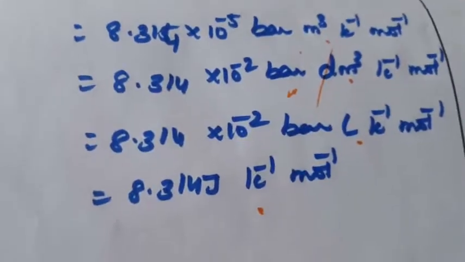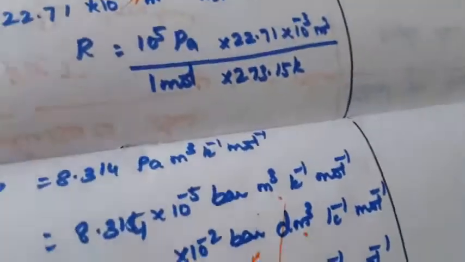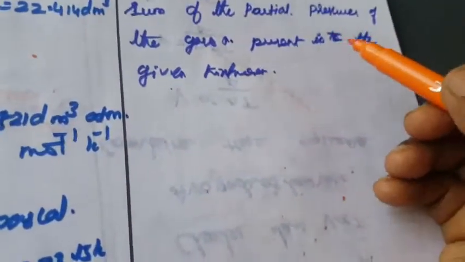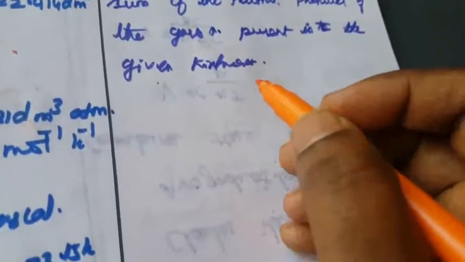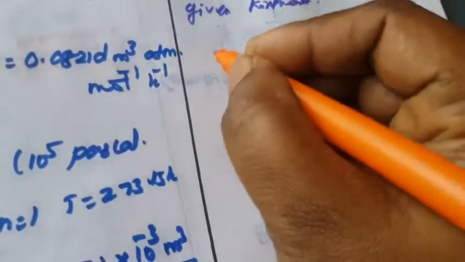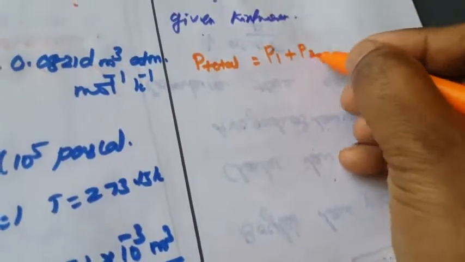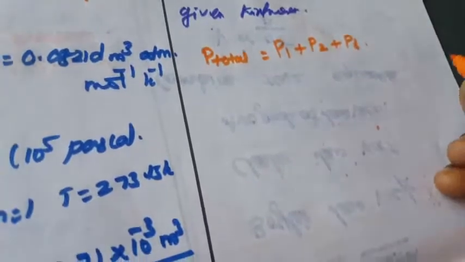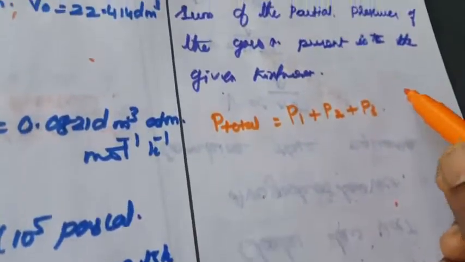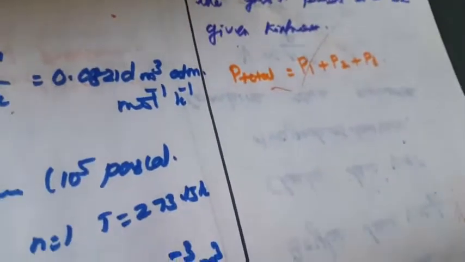Next we are going to see what is meant by Dalton's law. Dalton's law is defined as the sum of the partial pressures of the gases present in the given mixture. Suppose we take a gaseous mixture of three gases. How to calculate P total? Total pressure is equal to the sum of the partial pressures, P1 plus P2 plus P3. That is called Dalton's law.